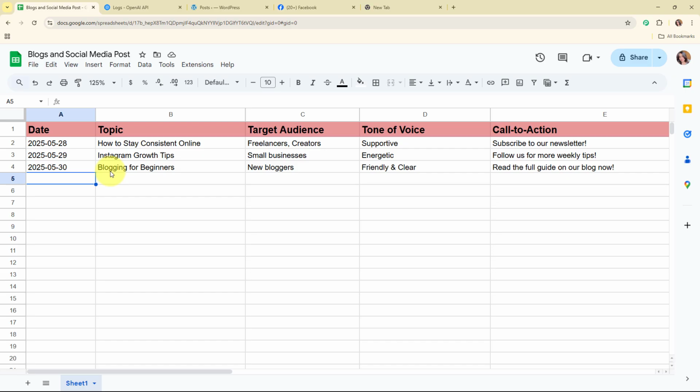Alright, so here on my screen you can see the Google Sheet that I've already created with the name blogs and social media post. And here you can see the fields that I've added, such as the date, topic, target audience, tone of voice and call to action.